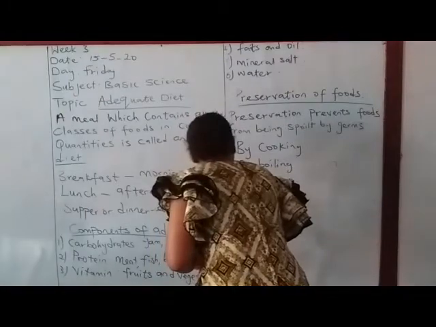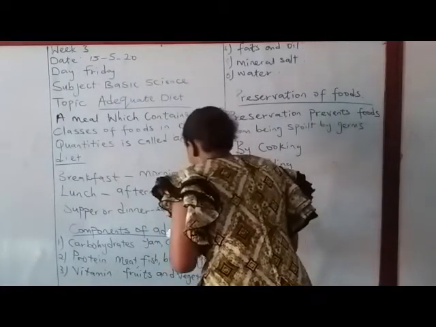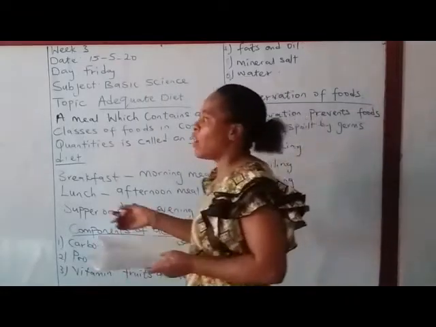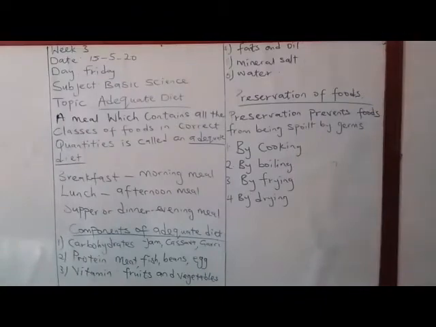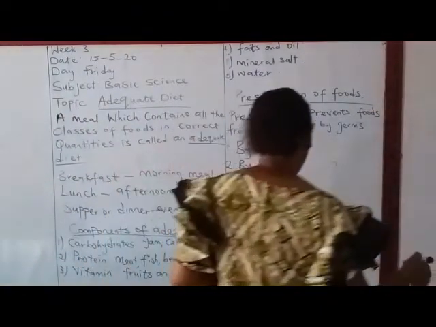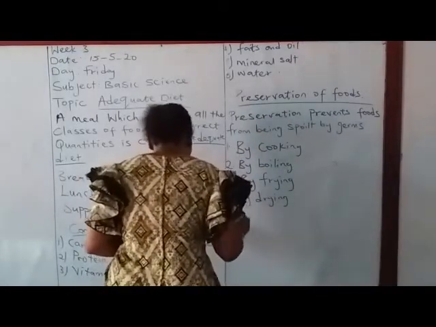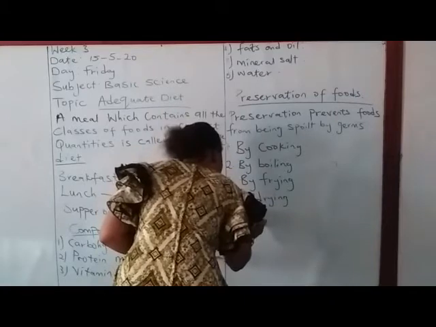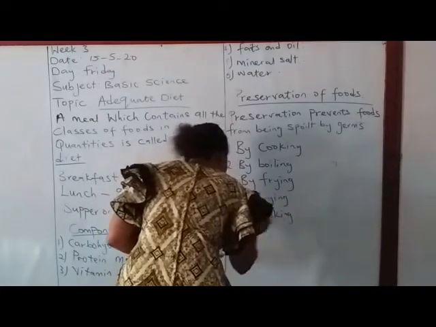Another way is by drying. By drying, for example, your beans, your maize, your cassava, and so on, you can take it out under the sun, spread it on the floor. The sun will shine on it, and then it will dry, and it won't spoil. So we preserve our food by drying. Another method is by baking. Of course, we bake our bread.